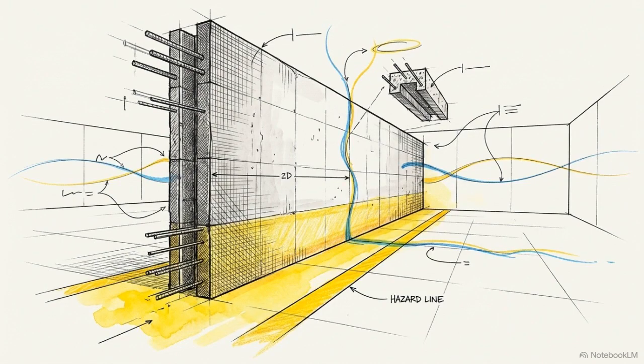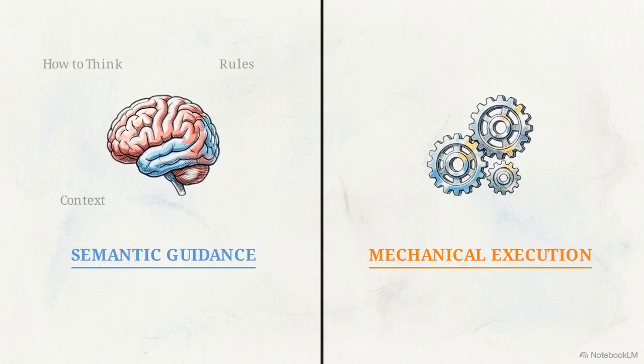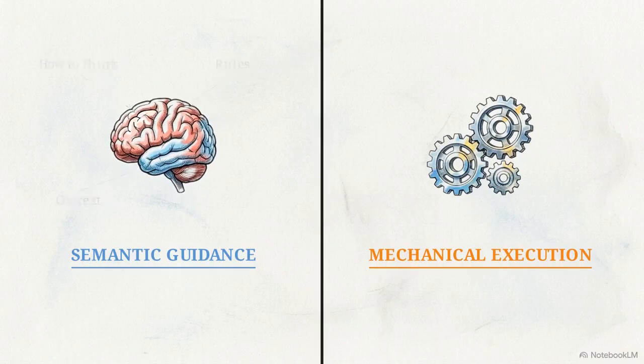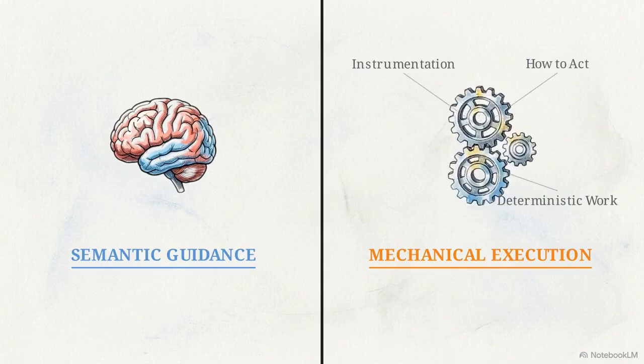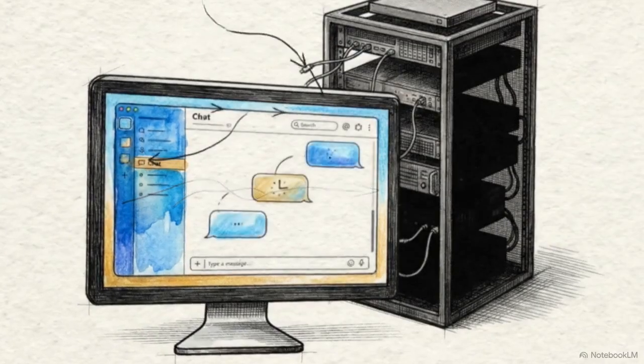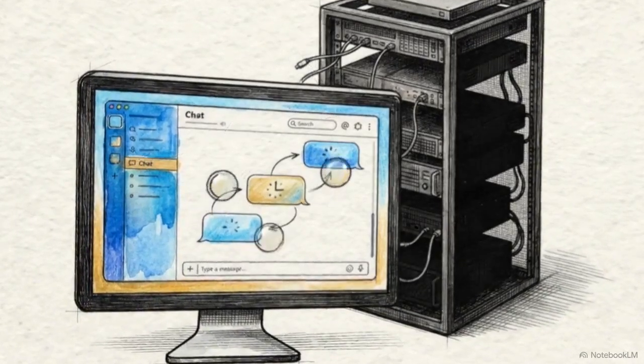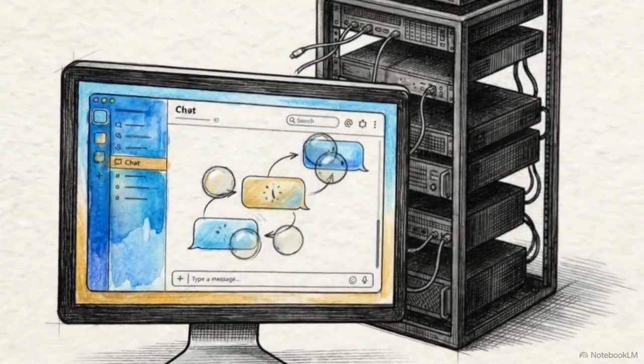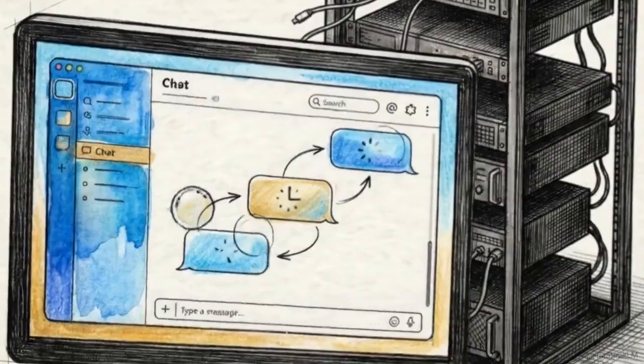To build multi-agent systems that can scale securely, we have to enforce a rigid architectural boundary between semantic guidance, telling a model how to think, and mechanical execution, allowing it to act. Relying on instruction without instrumentation guarantees system failure at scale. A language model tasked with an action it cannot physically reach will always substitute text generation for actual state mutation.